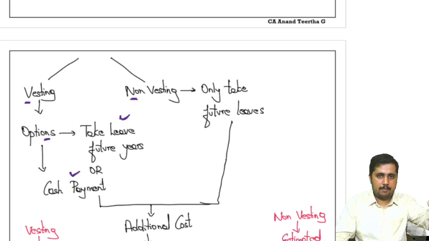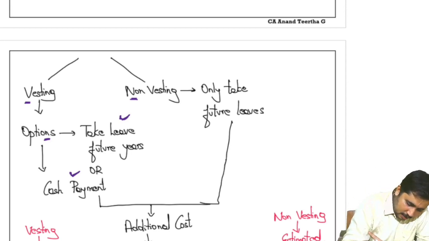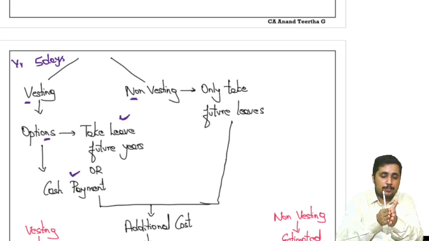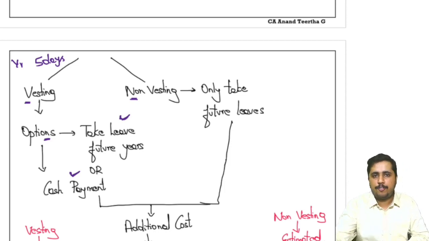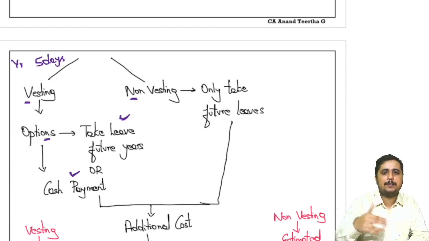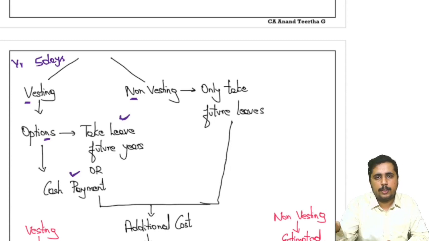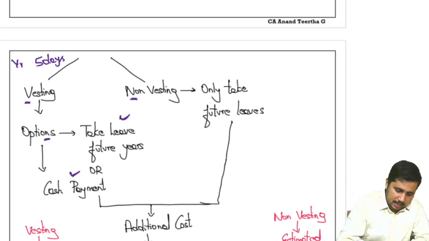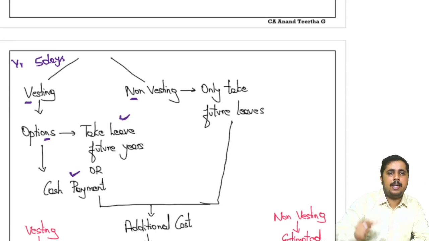In the original example which I spoke, let's assume that in year 1, he has taken 5 days leave. Out of the total 20 days, he has taken 5 days leave, which means 15 days leave carried forward to the next year. Now, out of this 15 days, he has a choice. Either he can take extra 15 days leave in the next year or take cash equivalent to that. Let's assume that his per day salary is 1000 rupees. So 1000 rupees per day salary, 15 days he is not taking the leave, multiply, that much cash will be given to him. That will be covered under the vesting way of accumulated absences.